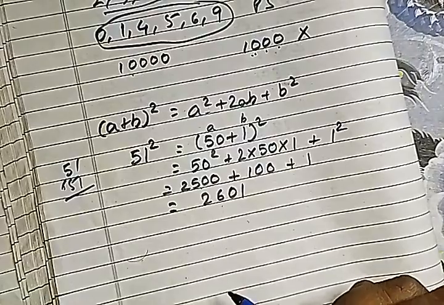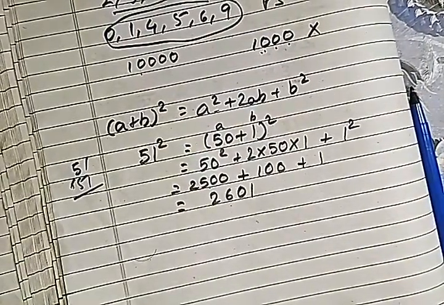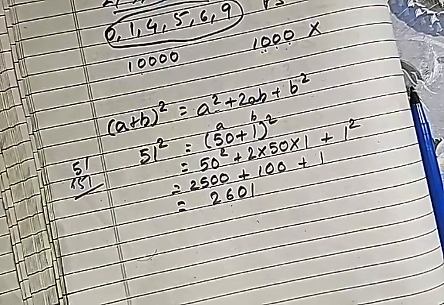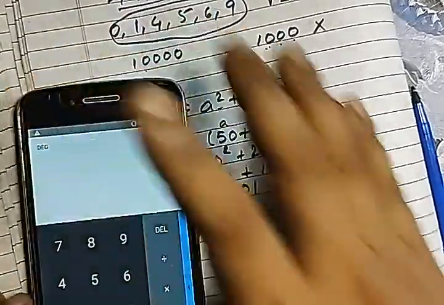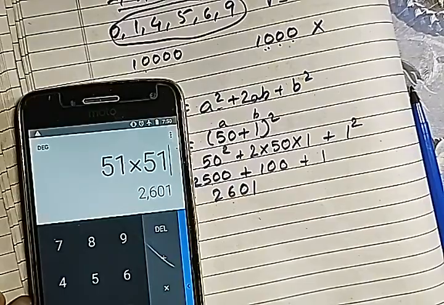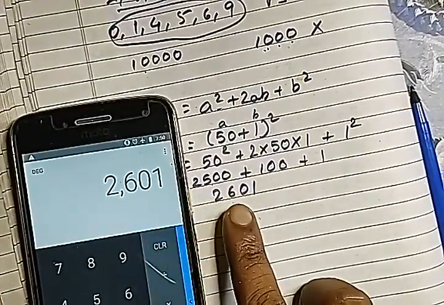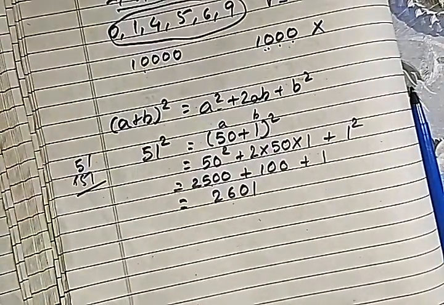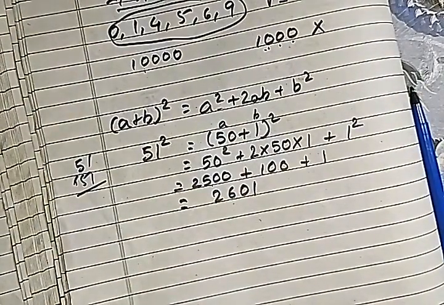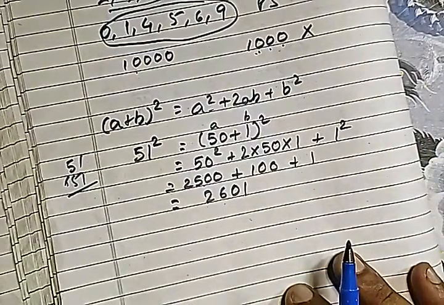2601. Okay, so if we find out the square of 51, let us see how much it is coming. 51 into 51, that gives, you can see, 2601. Okay, same value. Okay, so in this way you can use different formulas which are there in your books.